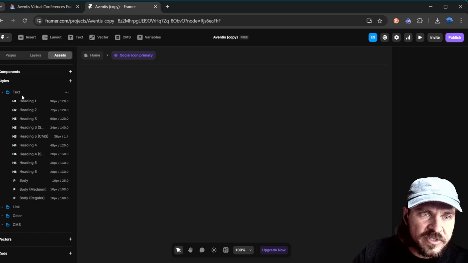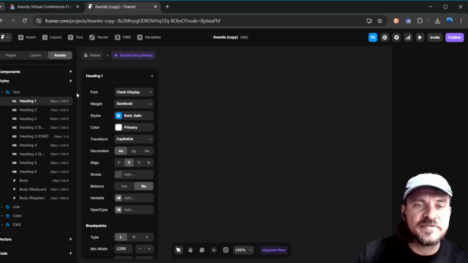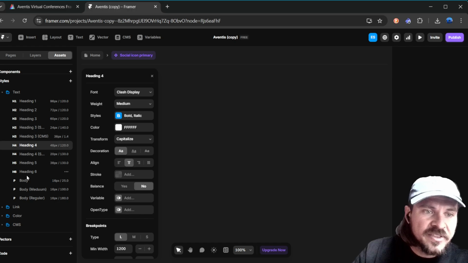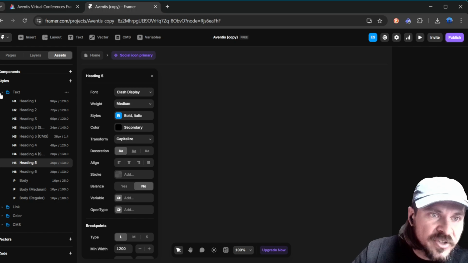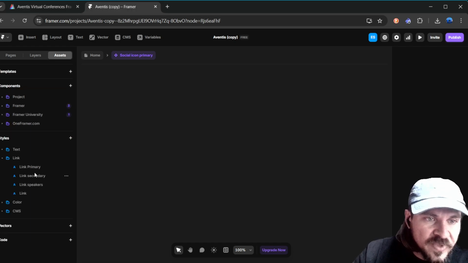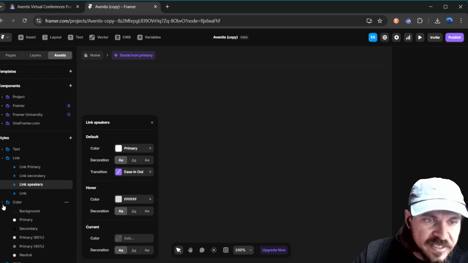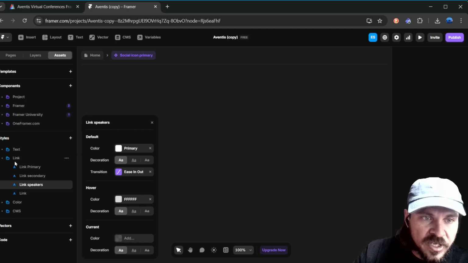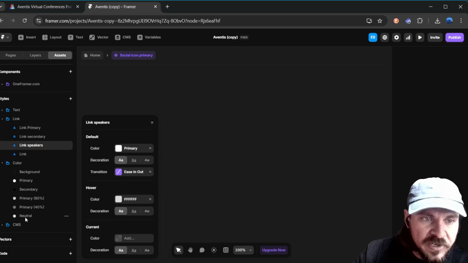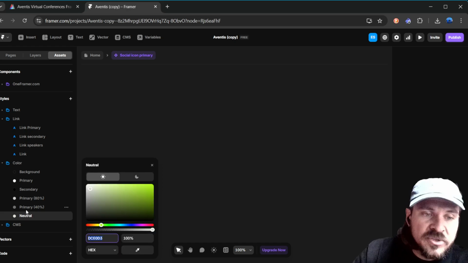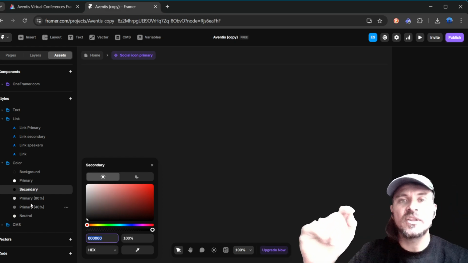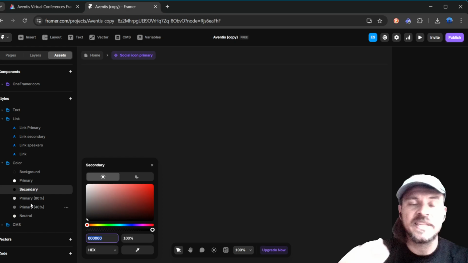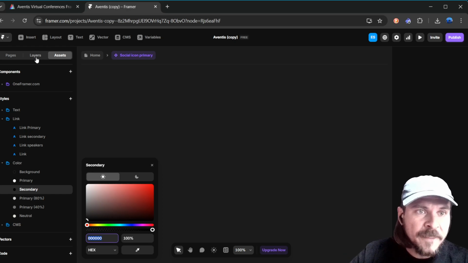There's also this though, which is really important. These are your styles. So for example, all of the fonts, the different font sizes you have, the different font families you have, it's all here. For example, links, he has the different colors for the links. This is also very important, the colors. If you're going to reuse colors many times in your page, then you would add them into this. And then when you're changing colors, these essentially become variables and you can select these as you're going through it.